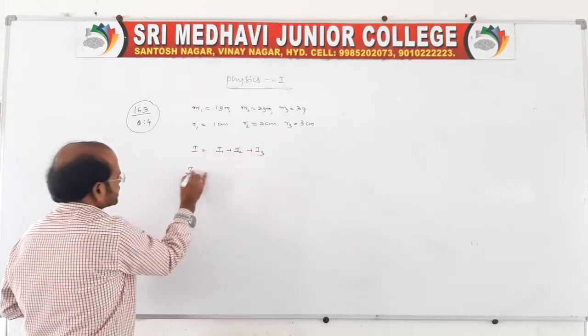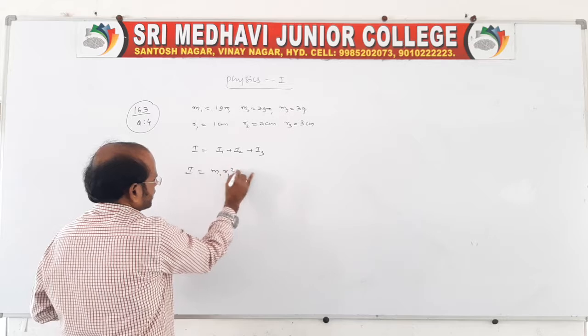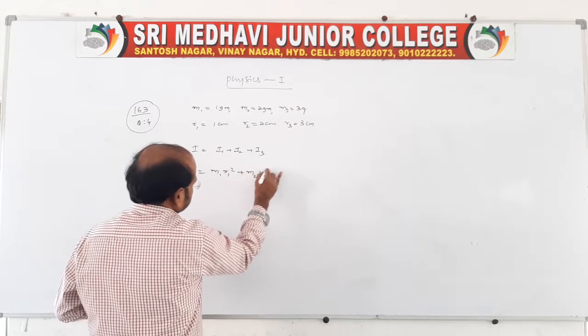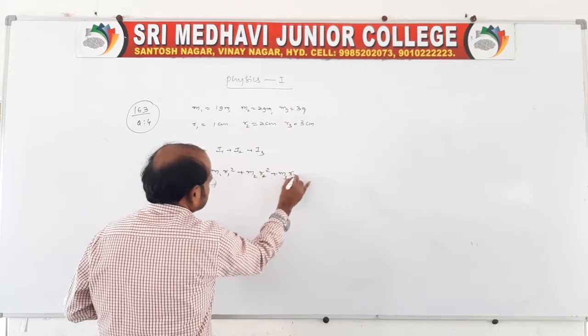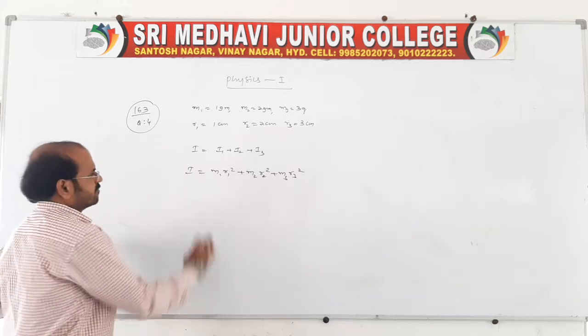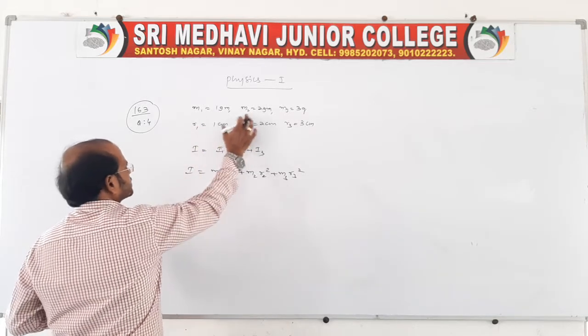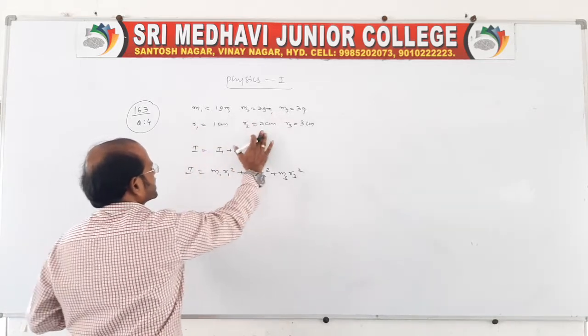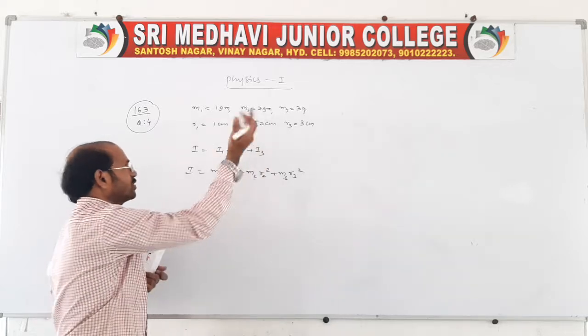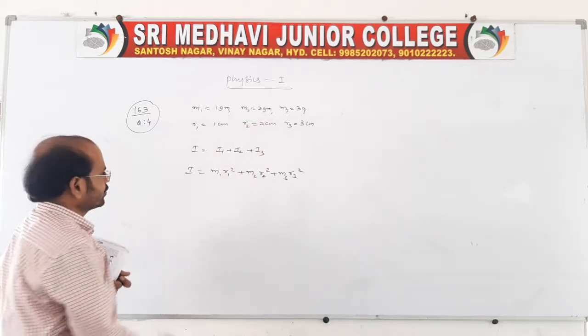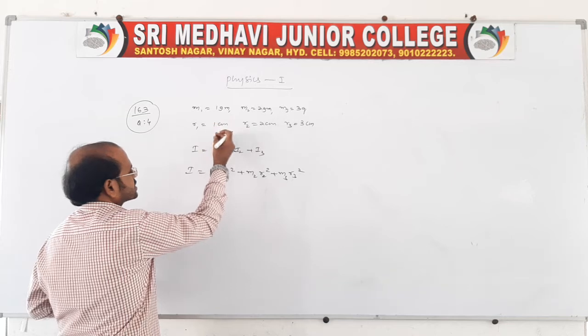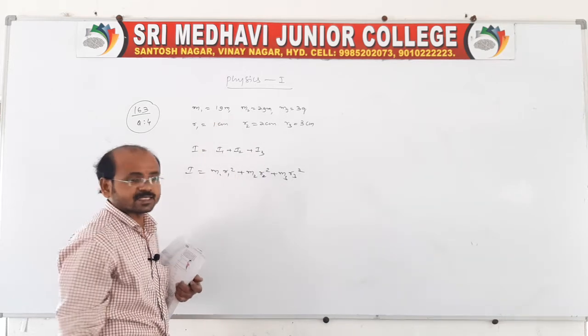So I is equal to m1 r1 squared (perpendicular distance), plus m2 r2 squared, plus m3 r3 squared. m1, m2, m3 are given, and the distances are also given. Suppose mass is given in grams, you convert it into kilograms. Better you take mass in kg, and distance also in meters, that is, in the SI system.